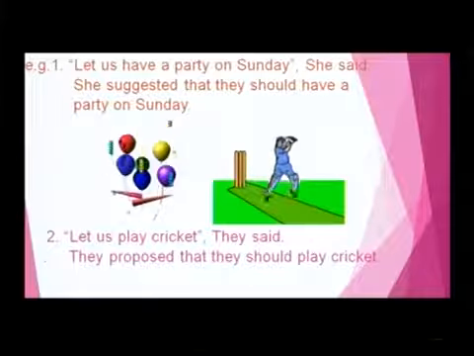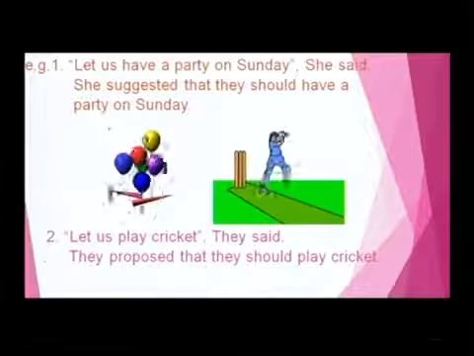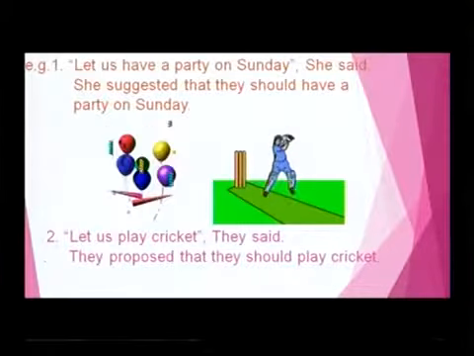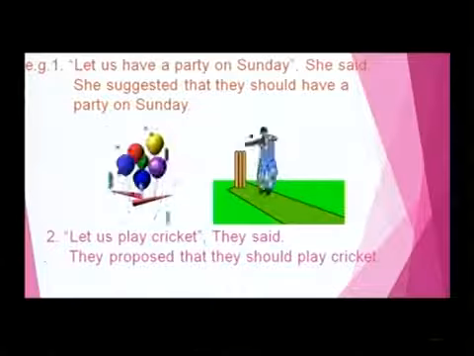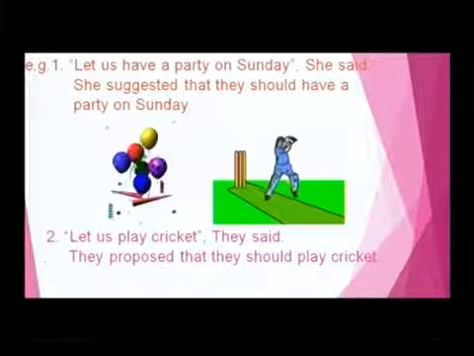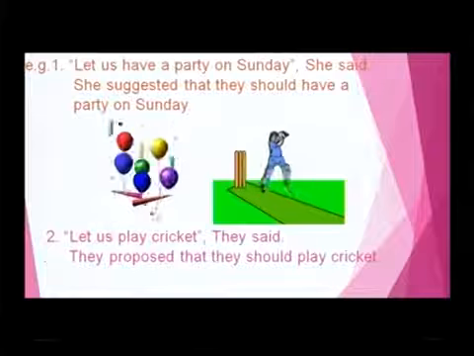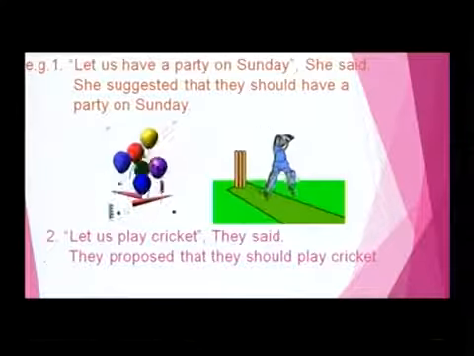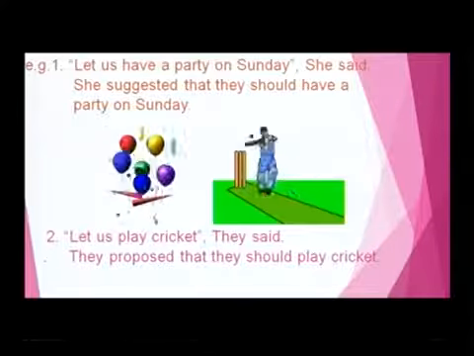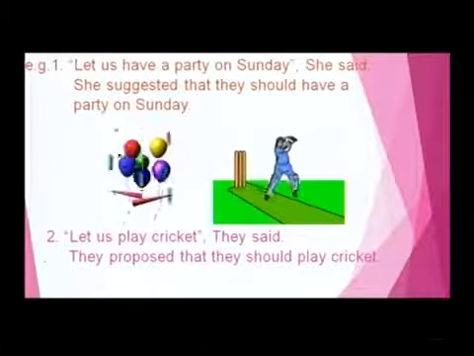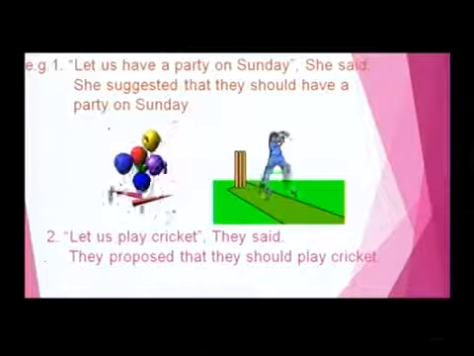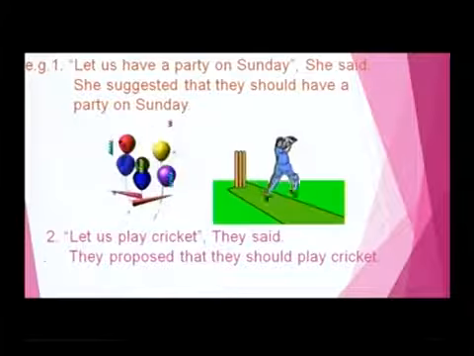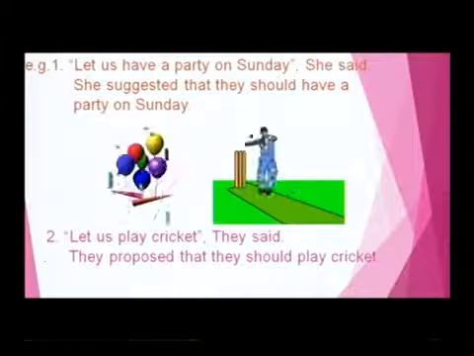Here, this is a suggestion. The sentence beginning with let is a suggestion. So, suggested is used, the conjunction that is used, and should is placed. She suggested that they should have a party on Sunday. "Let us play cricket," they said. They proposed that they should play cricket. Here proposed is added, and the auxiliary verb should is used. Clear, my dear friends? This is all about the sentences which begin with let.